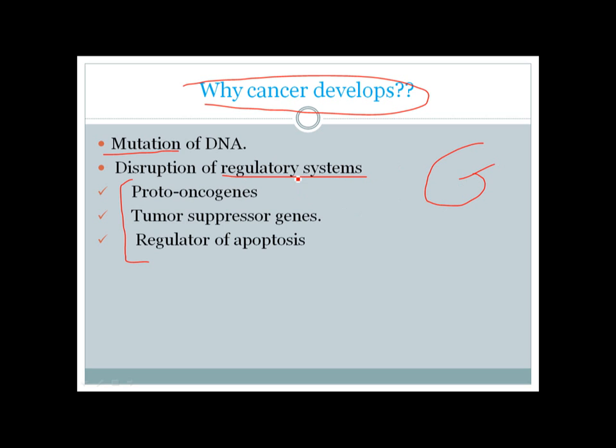If any of those are mutated, it can lead to excessive growth. Those are proto-oncogenes, tumor suppressor genes, and regulators of apoptosis. I'll talk about those in later slides.